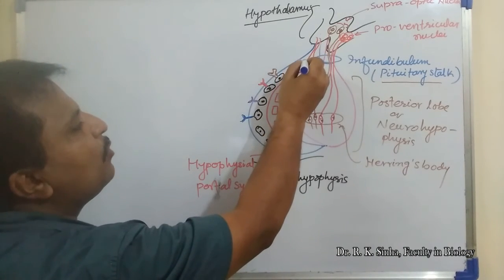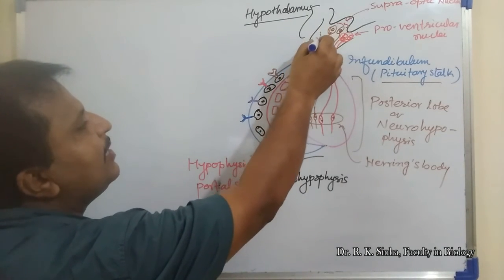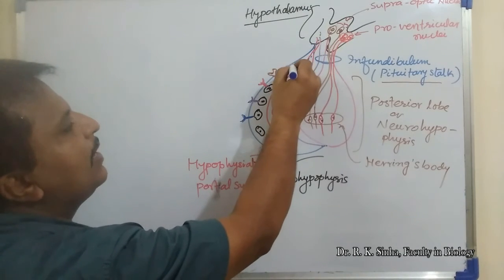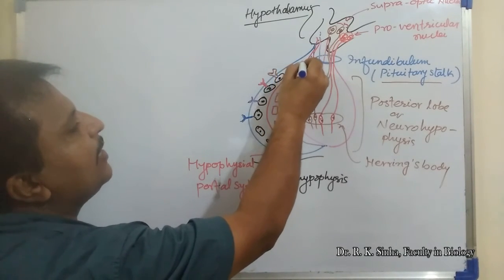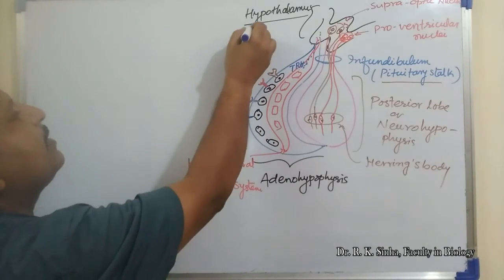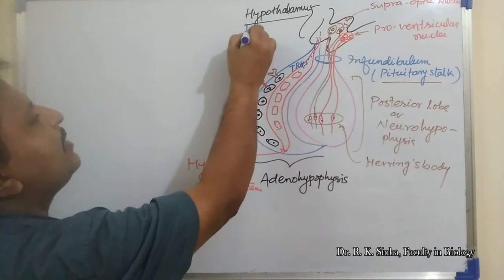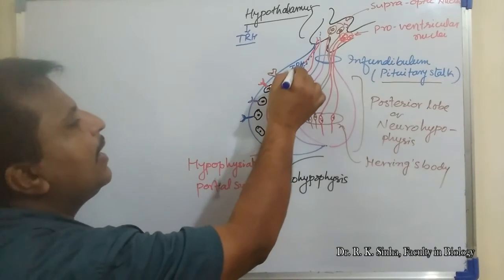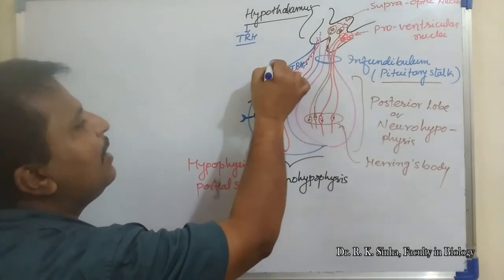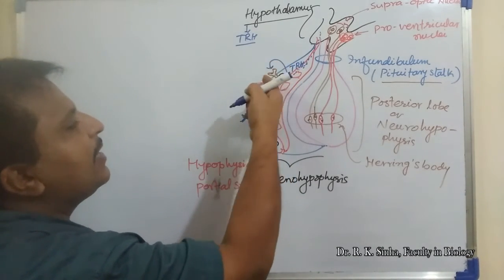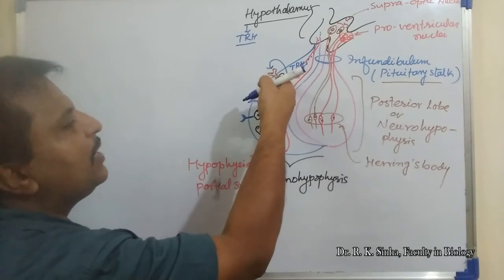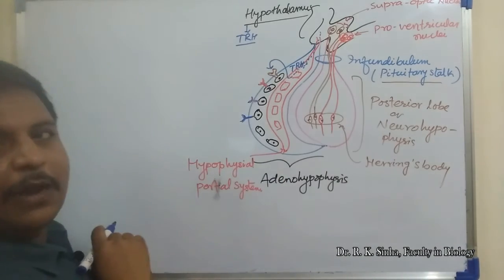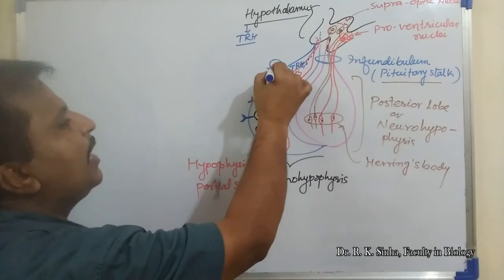and that hormone is synthesized here, and it will be transported by this blood circulation. Just like this is TRH, the first hormone, thyroid releasing hormone, and that will come here and be received by the receptor present on this particular endocrine cell of the anterior lobe of the pituitary.